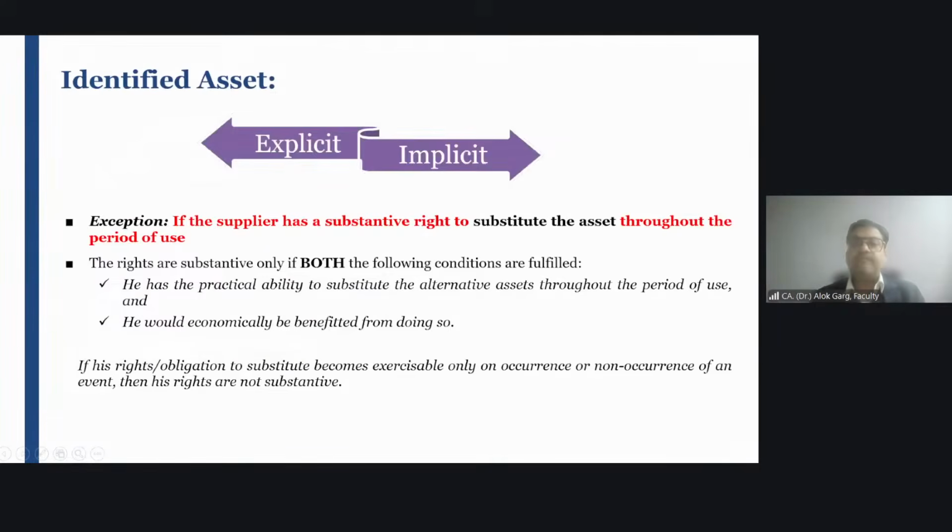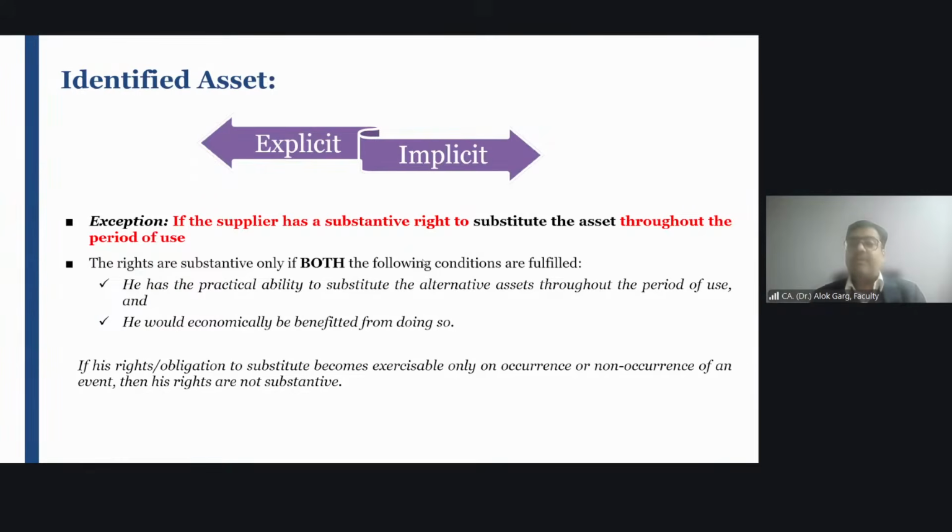Okay. Now, what is the identified asset? Identified asset is an asset, right? An asset will be called an identified asset under a lease arrangement when two conditions are satisfied. What are those two conditions? Two conditions are: number one, the asset has to be explicitly or implicitly written in the contract. The asset should be explicitly or implicitly written in the contract. It has to be mentioned in the contract. Asset should be mentioned in the contract.